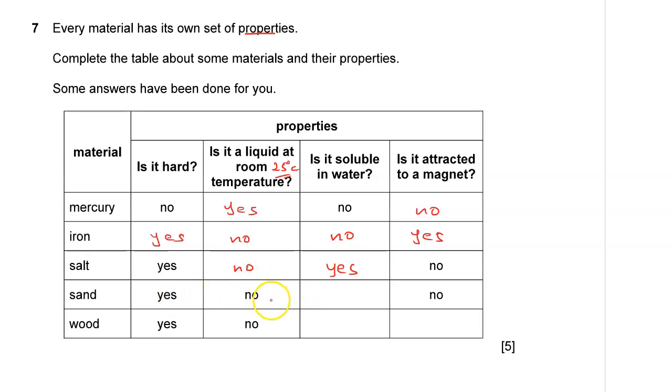It's not liquid at room temperature. It is not soluble in water. If sand was soluble in water, then we would not have beaches where we have sand, because it would have all dissolved in water. Wood is hard. It is not a liquid. It is not soluble, and it is not attracted by a magnet. That's it. We have filled the answers in the table, the properties of the materials provided right there.